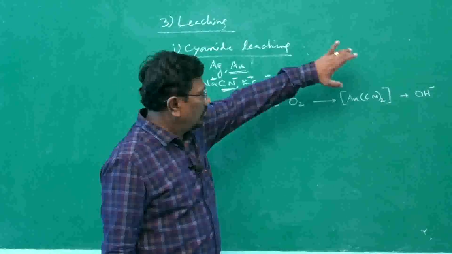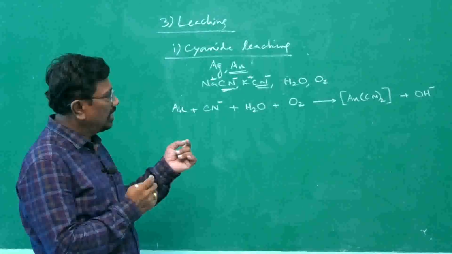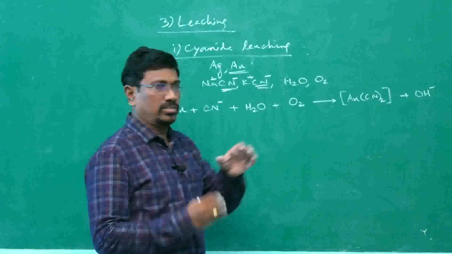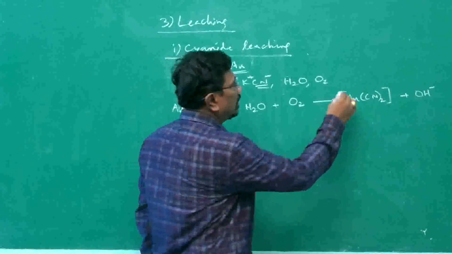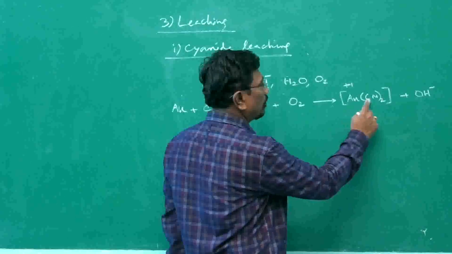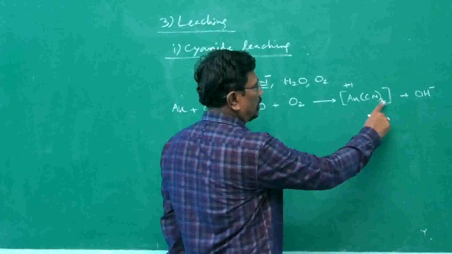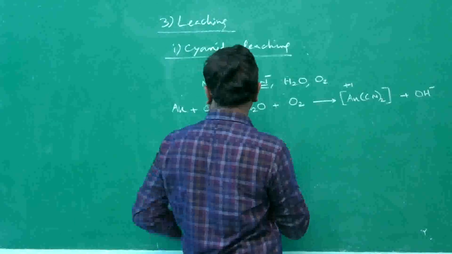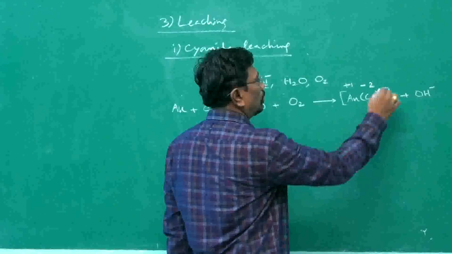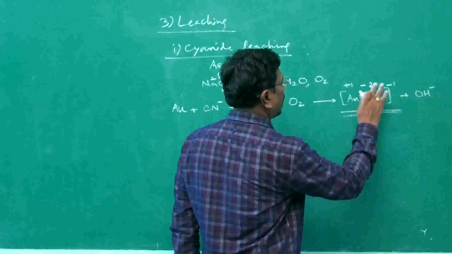Already we have seen in the froth flotation method the zinc cyanide complex. Here it is the gold cyanide complex. The charge on gold is +1. The coordination number for gold is 2, therefore 2 cyanido ligands. The charge on cyanido is -1, 2 such cyanido we have and therefore -2. Total charge becomes -1. So the charge on the complex ion is -1.